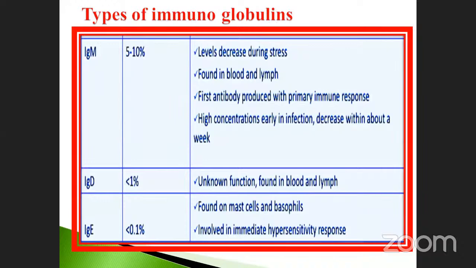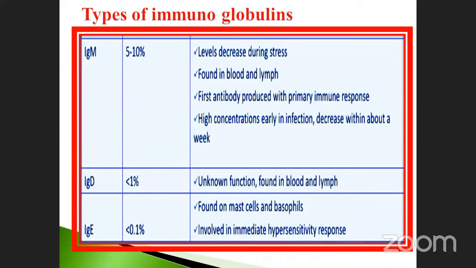Suppose in any disease, what happens? During any infection, the immunoglobulin M is very high in nature. After that, it will come back to the normal position. Immunoglobulin D, more than 1%. Unknown function, found in blood and lymph. For immunoglobulin D, we do not know exactly the function, what it is doing inside the body. The details are completely lacking.